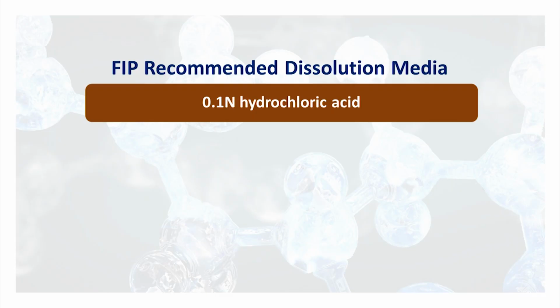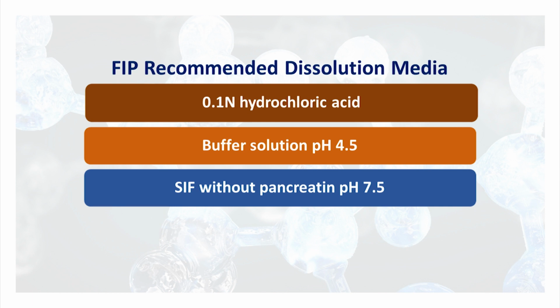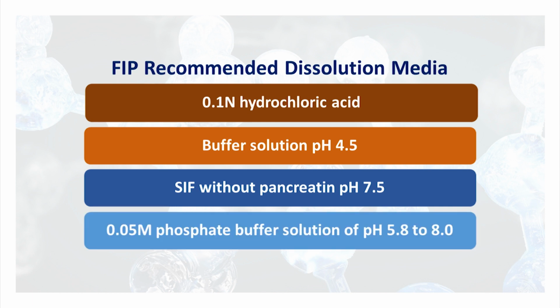Now what are the recommended media? FIP recommends 4 major media: 0.1 N HCl, buffer solution pH 4.5, SIF, simulated intestinal fluid without pancreatin pH 7.5, and 0.05 M phosphate buffer solution of pH 5.8 to 8.